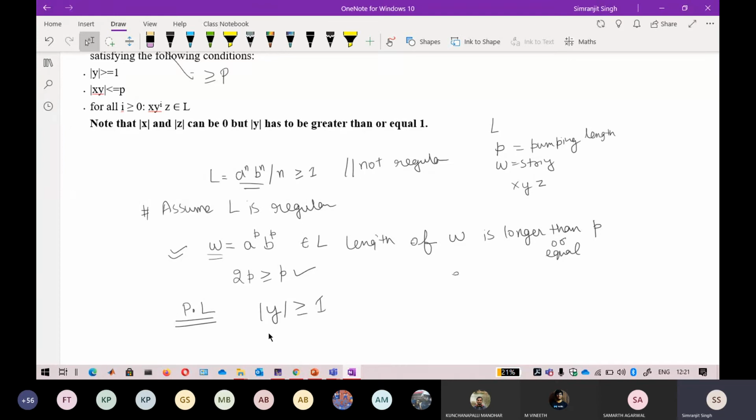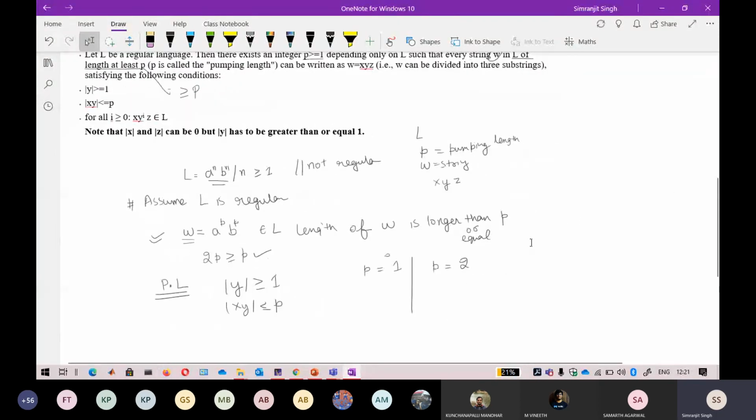Second condition is |xy| should be less than or equal to P. Now I just take a value of P. I could raise the value of P to 1, but it will be more intuitive if I take the value of P as 2. I will tell you why. Don't worry about it, it will also be solvable with 1. I just take P as 2 here.